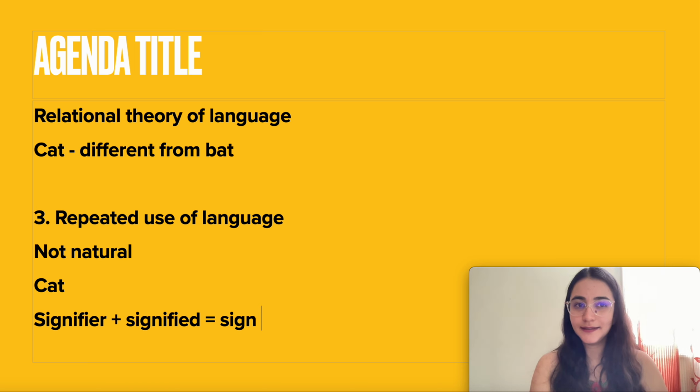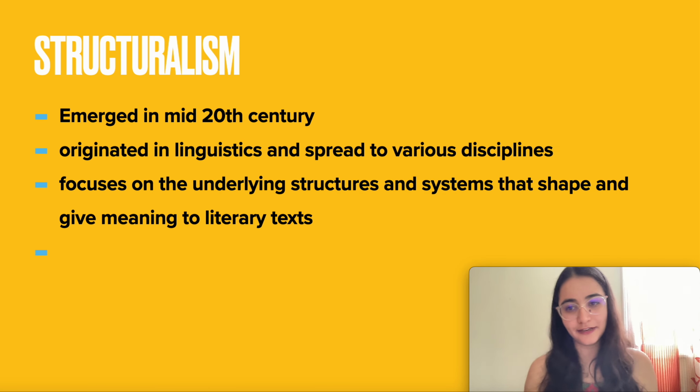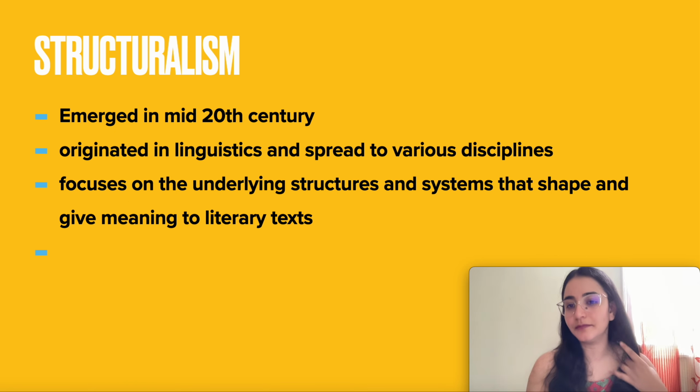So these are the major points on Saussure. I hope you've understood. If there is any confusion, let me know in the comment section. I'll meet you in the next session. Structuralism, we will continue how different disciplines took from Saussure's ideas and developed their own. Then we'll talk about Russian formalism and the different schools that came up in the next session.